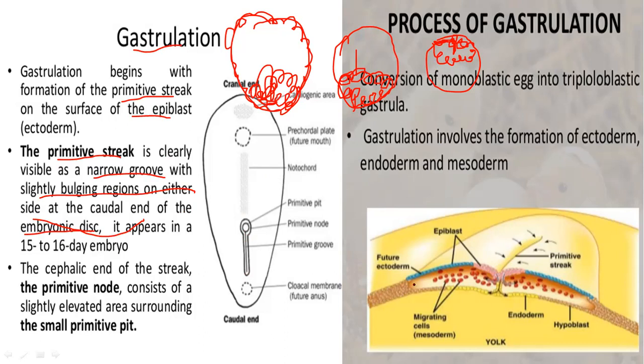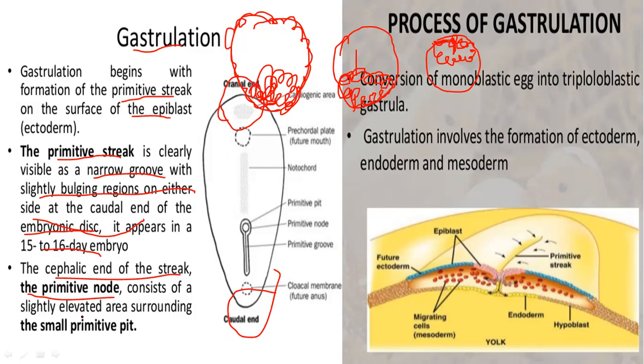You can see here the cross section of this one. It appears on the 15th to 16th day of the embryo. The cephalic end of the streak is the primitive node. This is the primitive node. It means that this will form the caudal end and this will form the cephalic end. Like here the brain will be formed, and here our lower limbs will be formed.